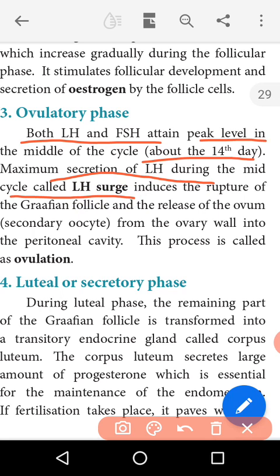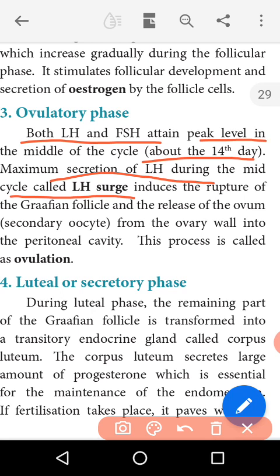The maximum secretion of LH is also known as the LH surge. It induces the rupture of the Graafian follicle and releases the ovum, the secondary oocyte, from the ovary into the peritoneal cavity. This process is called ovulation.